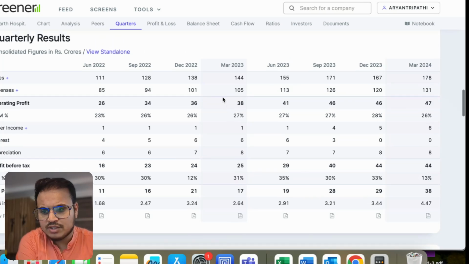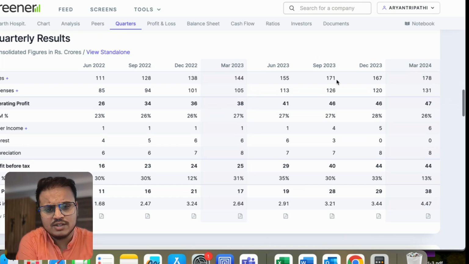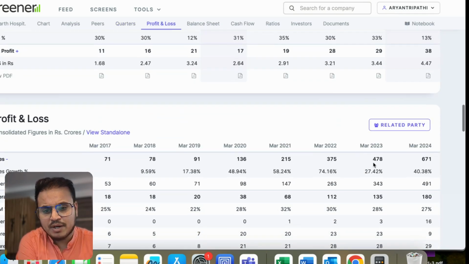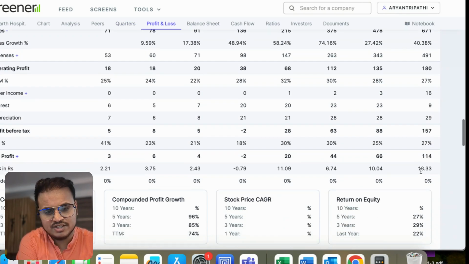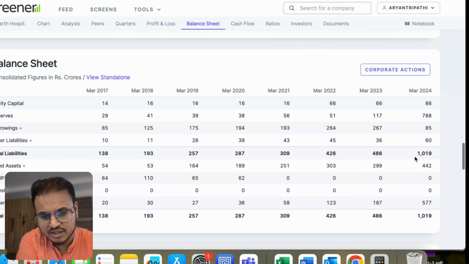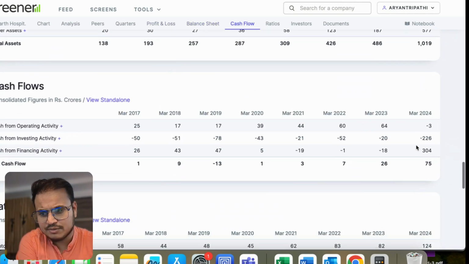Okay. Coming to the sales, if you see, they are growing very well quarter on quarter. But from September to December, there has not been great sales growth. But on a yearly basis, the growth has been very good, right? 40% CAGR growth. Similarly, net profit growth is close to that, with 70-80% growth. So number-wise, this stock is doing good.